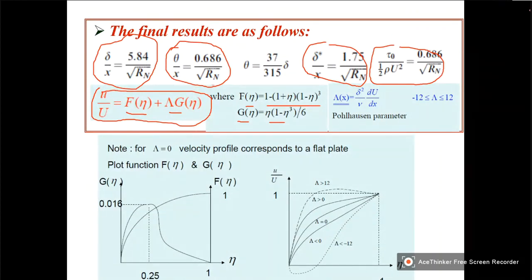So this lambda is called the Pohlhausen parameter, which is this one. And for flat plate, the value varies normally between minus 12 to plus 12.